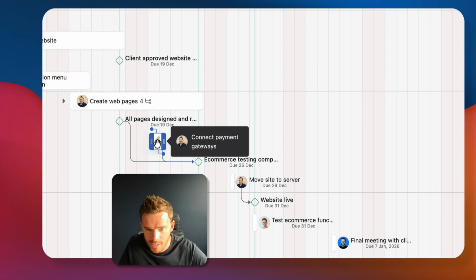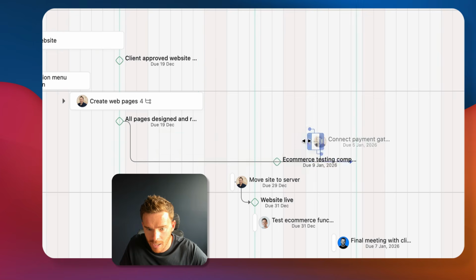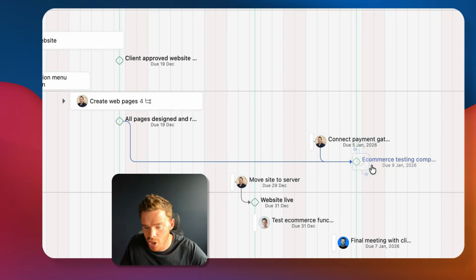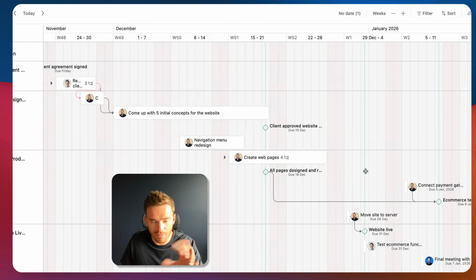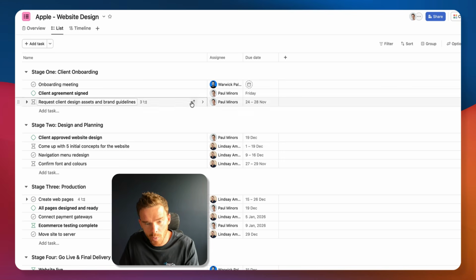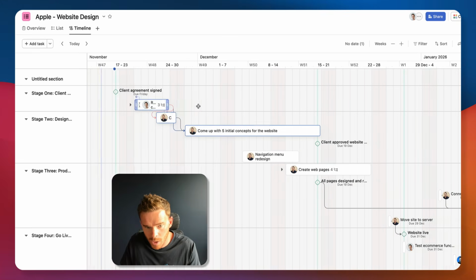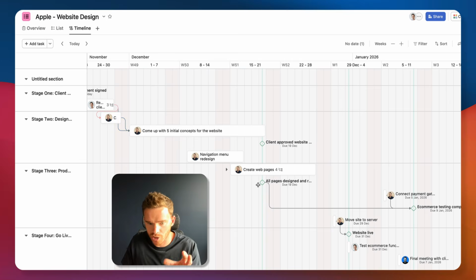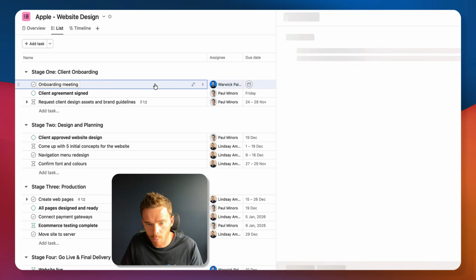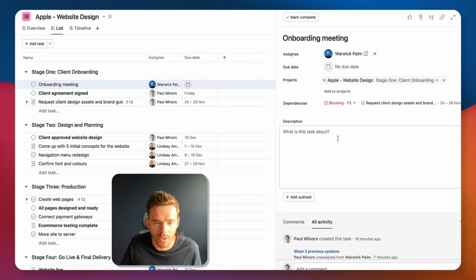And what's really cool is if I push back one of these tasks, let's say there's a delay, I can have that automatically shift and update those dependent tasks. So this is just a very convenient way you can switch between different views depending on how you like to visualize your work in Asana. I find as a project manager, this timeline works quite well, but the list is more useful if you want to dig into the details.